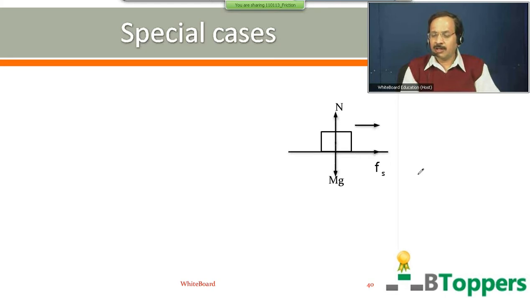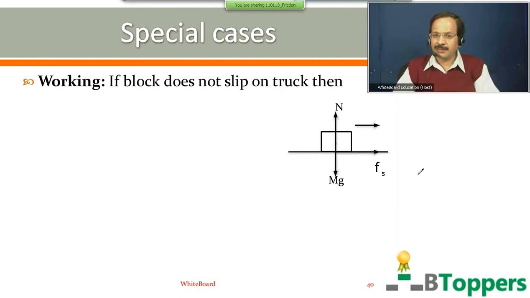I mean, static friction on the block by the truck acts in the direction of the motion of the block as seen by the stationary observer on the ground. So we choose the horizontal direction, that is the direction of the motion of the block, as the positive direction of the x-axis, and the vertical upward direction as the positive direction of the y-axis. If the block does not slip on the truck, we can say that the block has no motion in the vertical direction with respect to the stationary observer on the ground.